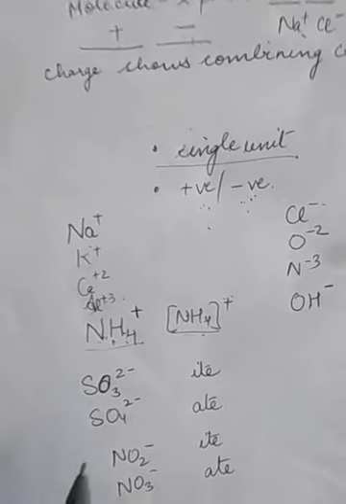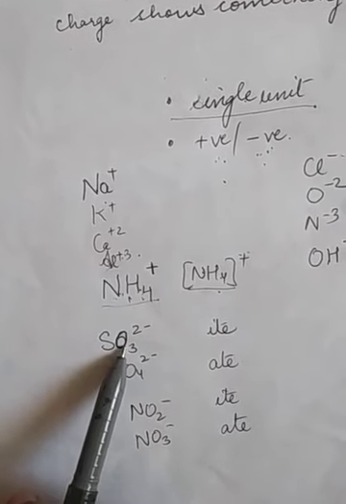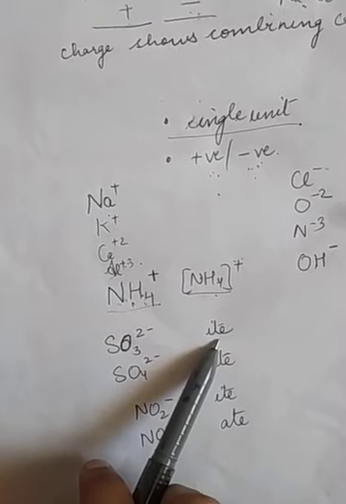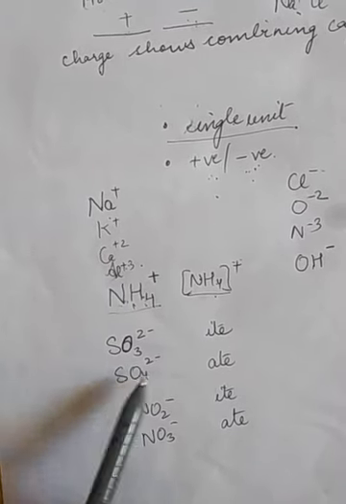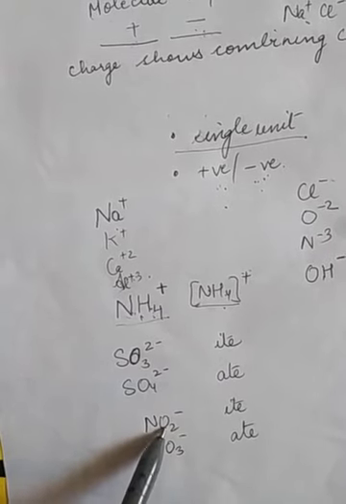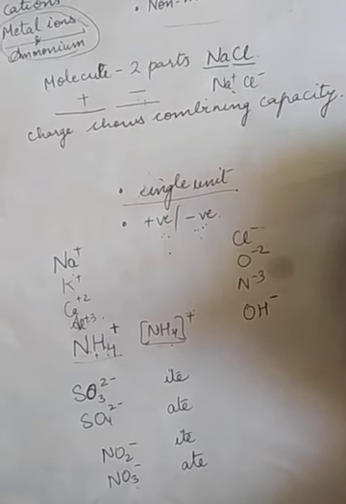So we can see here that the one with the lower number of oxygen atoms ends in -ite, and the one with the higher number of oxygen atoms ends in -ate. Lower number of oxygen atoms, -ite. Higher number of oxygen atoms, -ate. This is just a way to remember them.